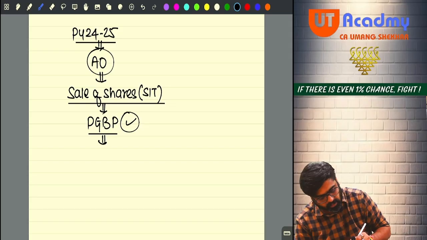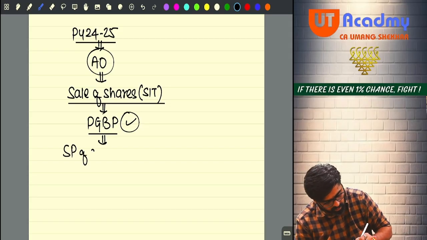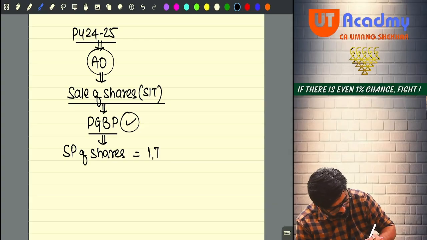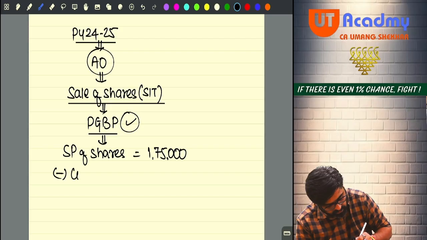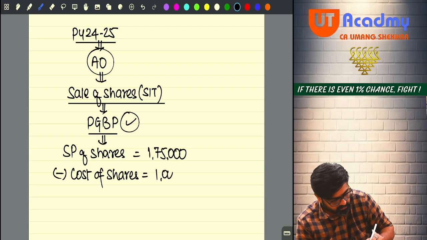For that you are supposed to take the selling price of these shares. What was the selling price? 1,75,000. And from that you will reduce the cost of the shares. For how much did you acquire the shares? You acquired these shares long back for rupees 1 lakh.